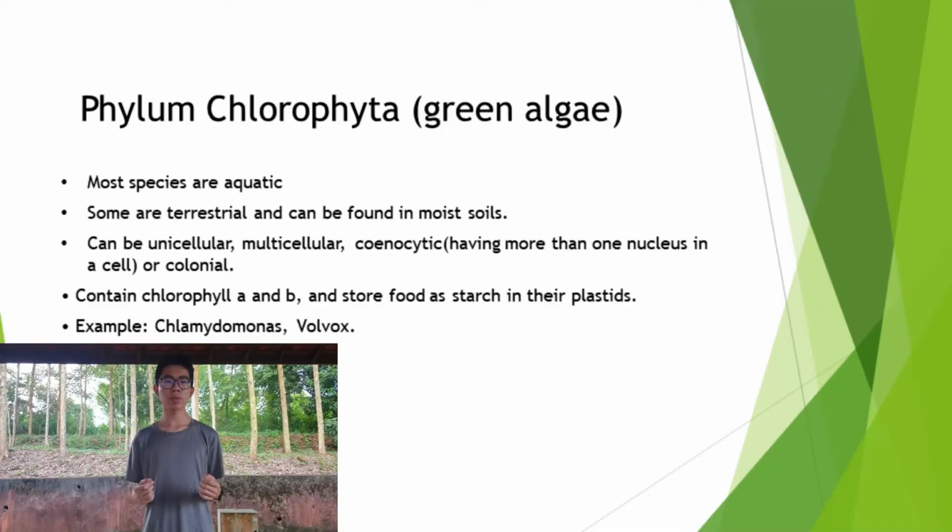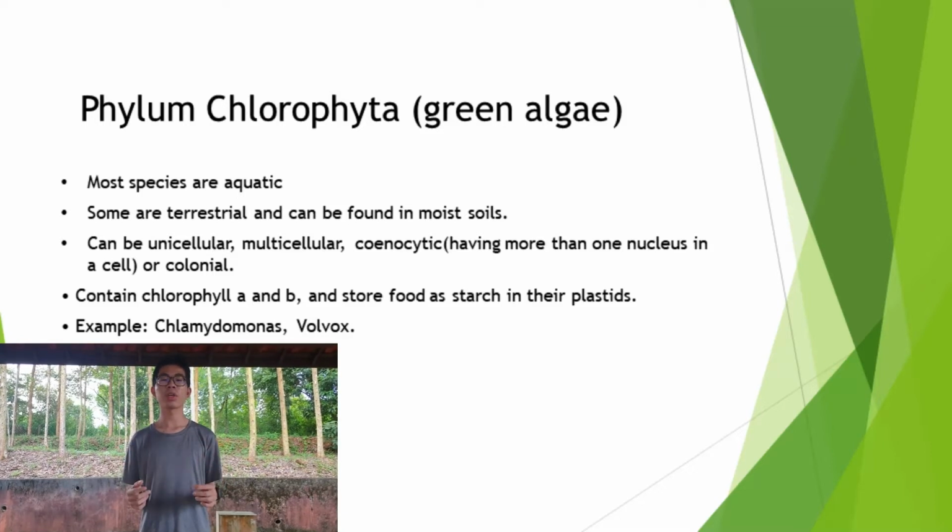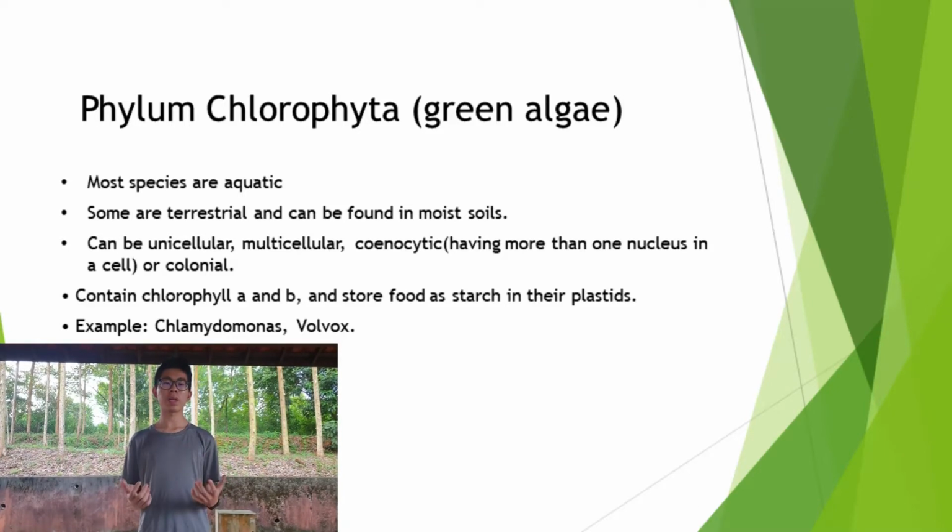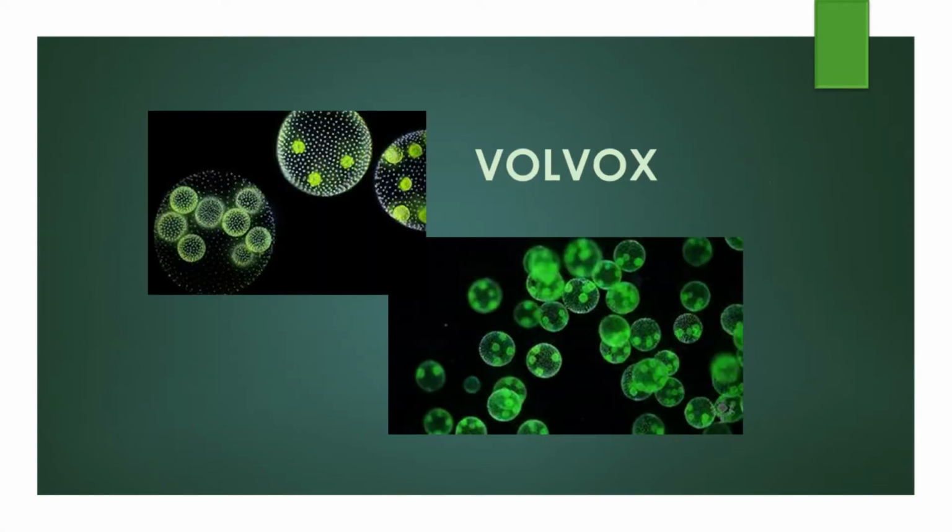Green algae. Most species are aquatic. Some are terrestrial and can be found in moist soil. They can be unicellular, multicellular, or coenocytic, having more than one nucleus in a cell. They contain chlorophyll A and chlorophyll B, and they store food as starch in their plastids. For example, Chlamydomonas and Volvox.